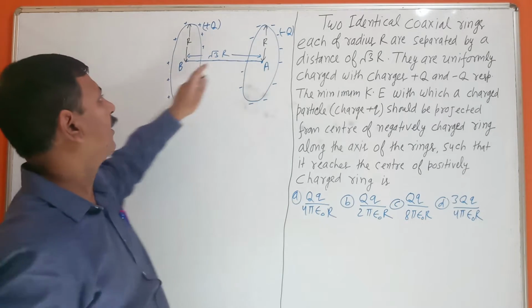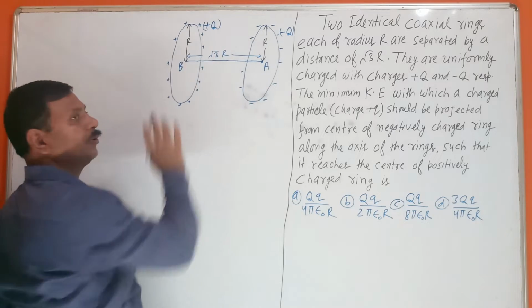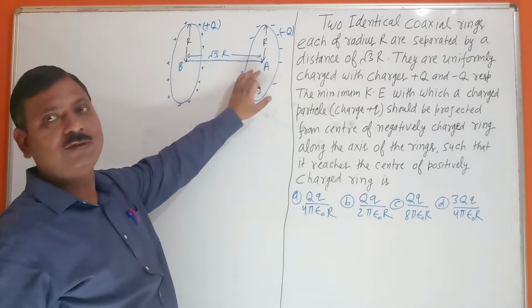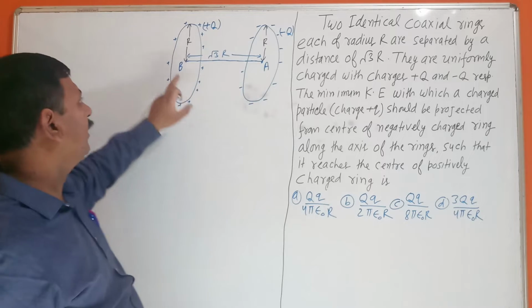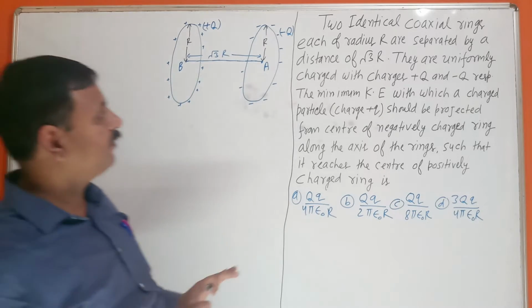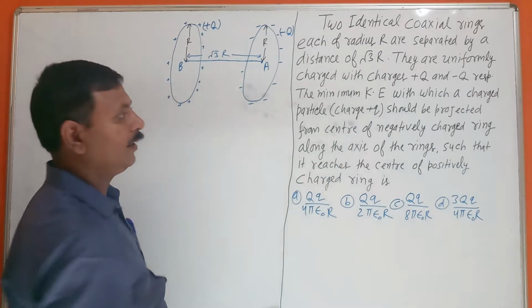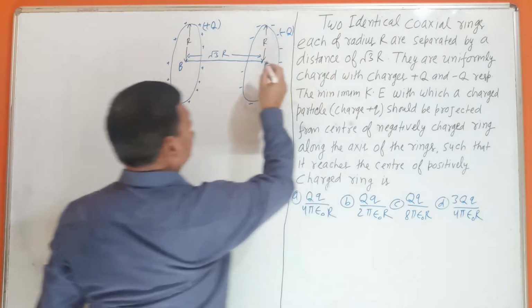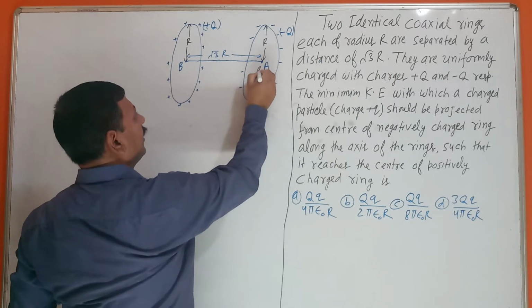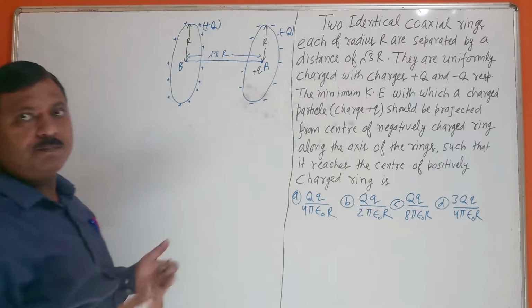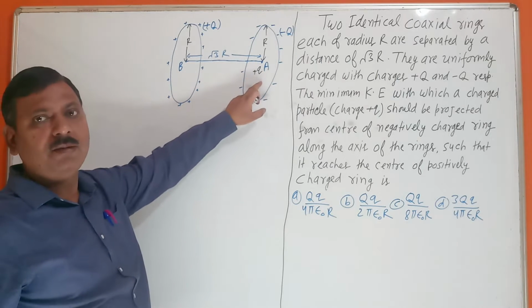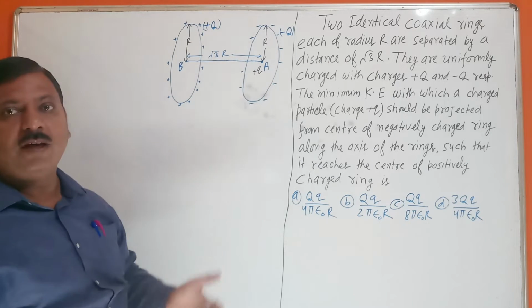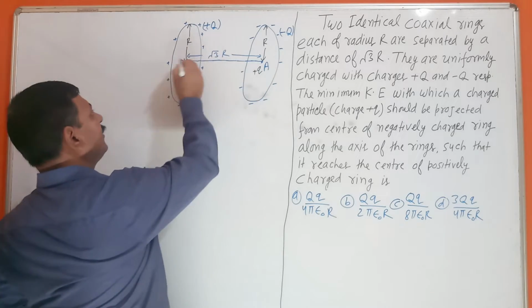The distance between the centers, AB, is equal to root 3 r. Suppose the center of the negative charge is A, and the center of the positive charge is B. The minimum kinetic energy is given to a plus q charge. Here one plus q charge is there. What minimum kinetic energy are we giving so that it will reach the axis of